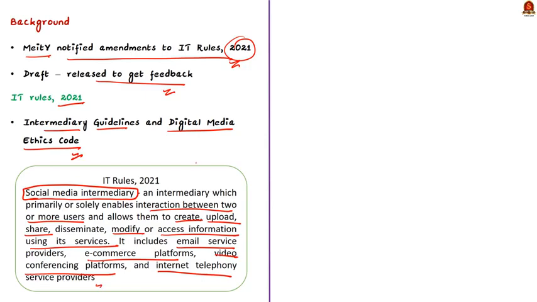So basically, it includes all apps and services that we are using in our daily lives. Some examples include YouTube, WhatsApp, Facebook, Twitter, Instagram, etc. Now you may think they are just providing services and sometimes they are even helping us to make the communication easier, right? In a way, these social media intermediaries ensure that our right to freedom of expression and speech is expressed. Then you may have a question as to why we need to regulate these social media intermediaries.